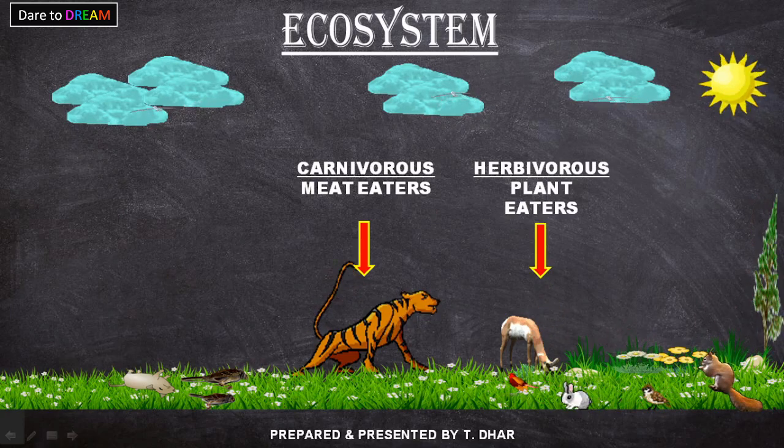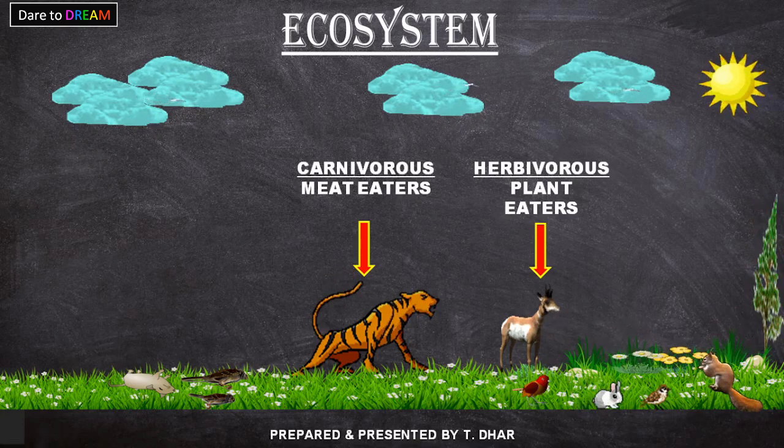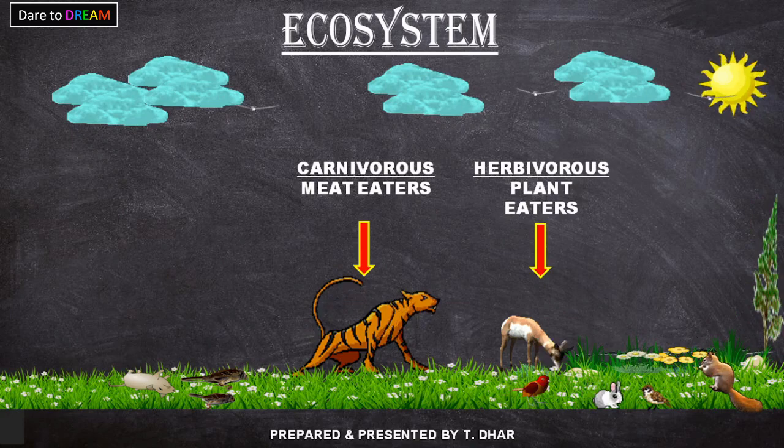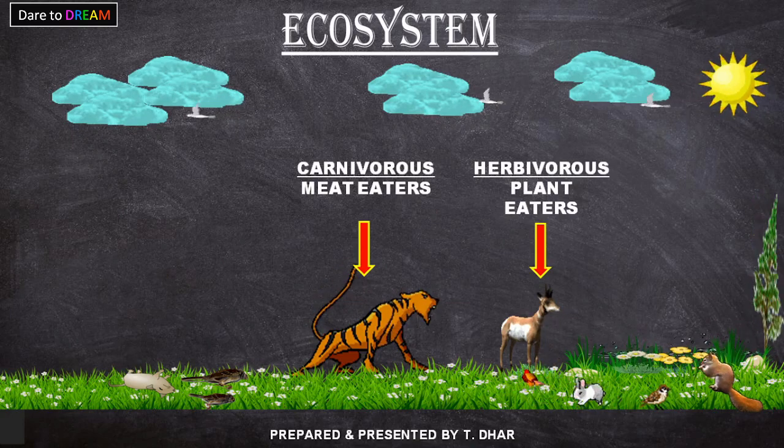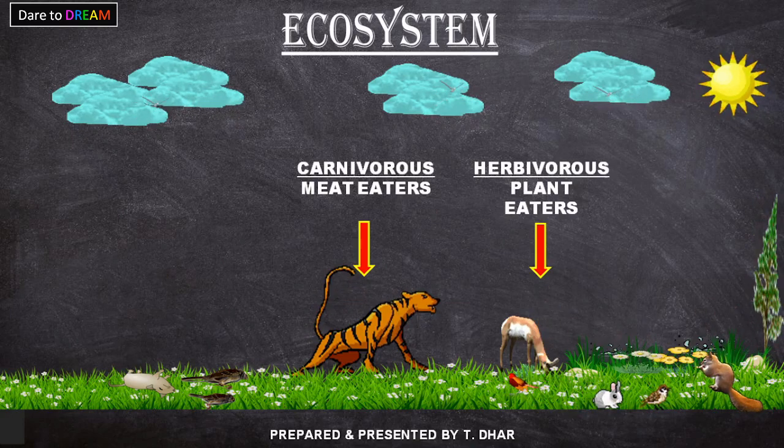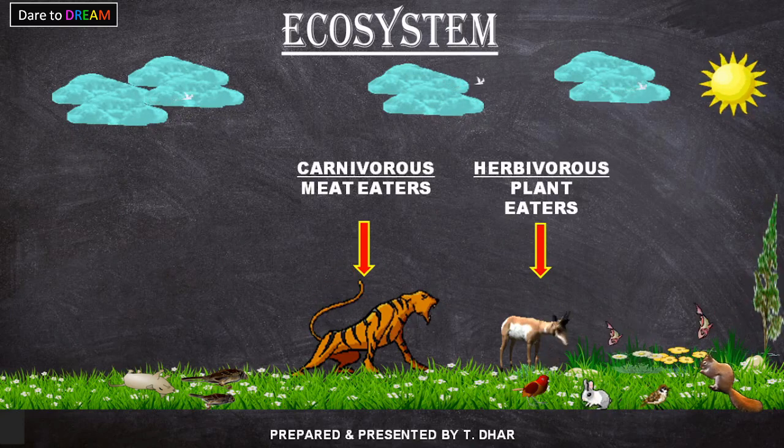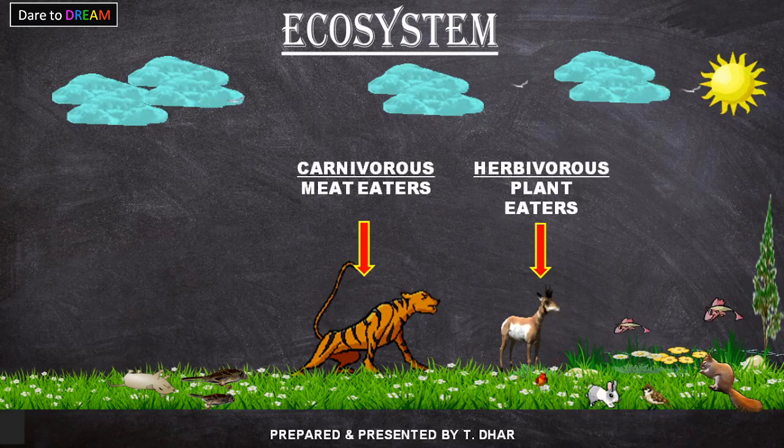In that way, these dead bodies of animals and birds also contribute to the biosphere by making the land fertile.